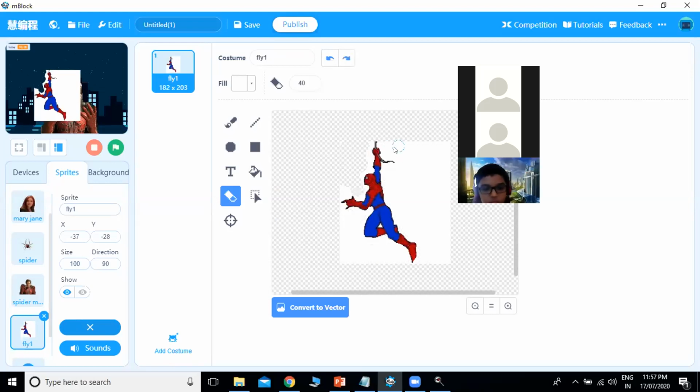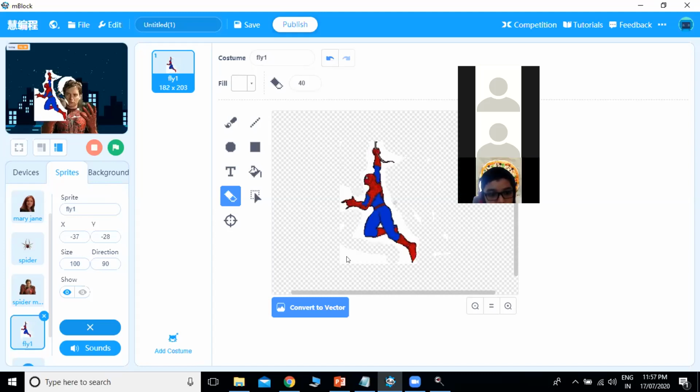There is an undo option also. So by mistake, if you erased something, then you can get it back. Okay. So I will add one more costume to it, as if I will upload this one.